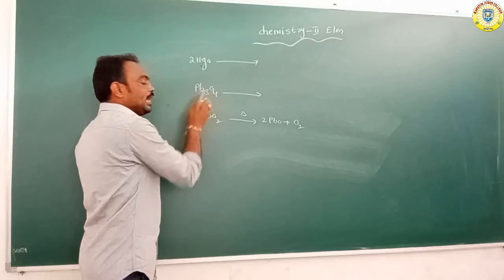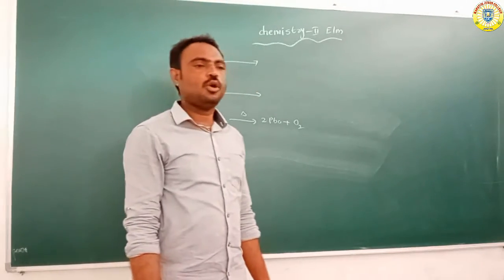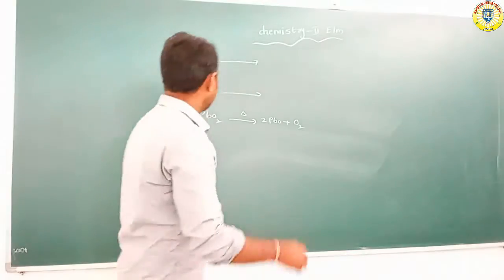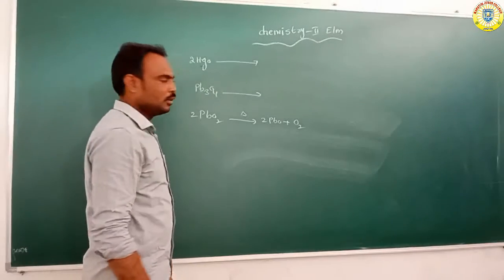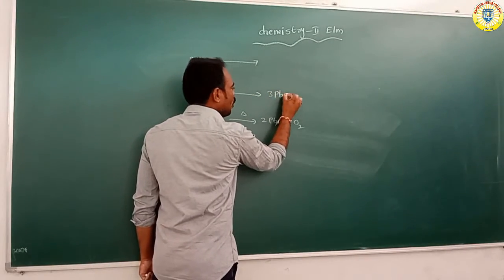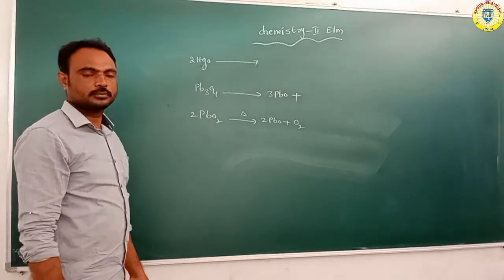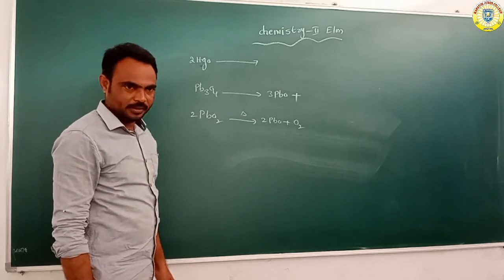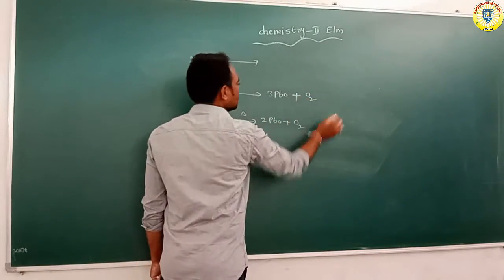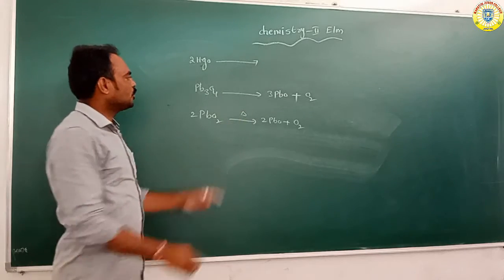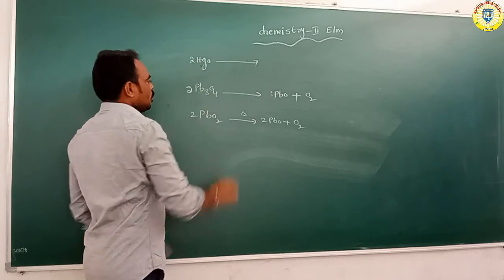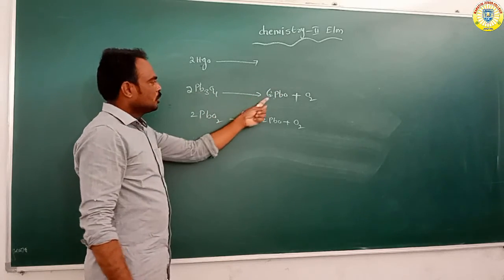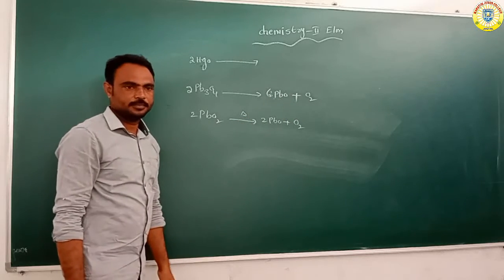Suppose lead tetraoxide, Pb3O4. When lead tetraoxide is heated, it forms PbO, lead oxide, and oxygen.